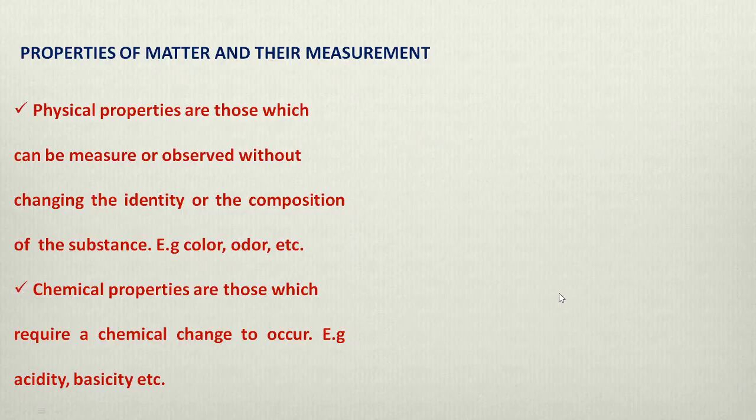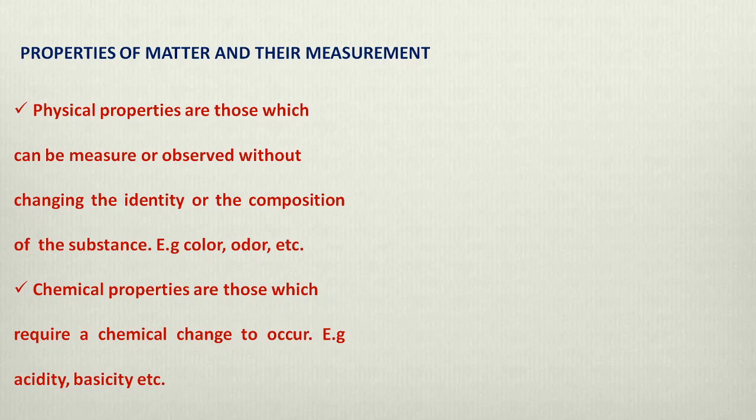Now, there are different properties of matter and their measurement. What are the different properties of matter? There are basically two types of properties: physical property and chemical property. Physical properties are those which can be measured or observed without changing the identity or the composition of the substance, like color, melting point, density, etc. These all come under this property.